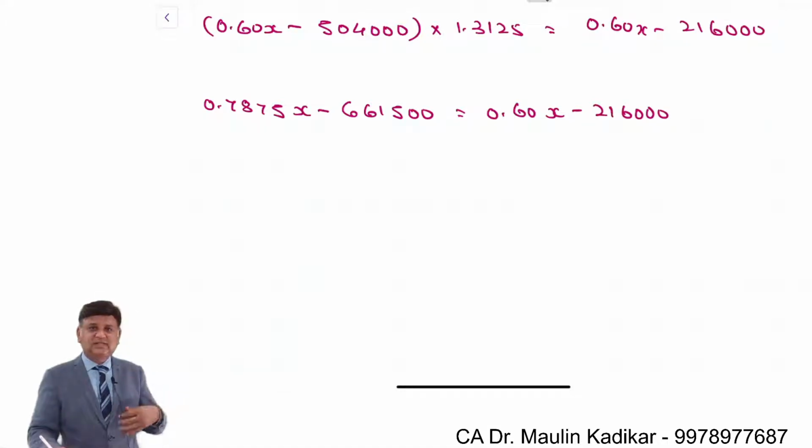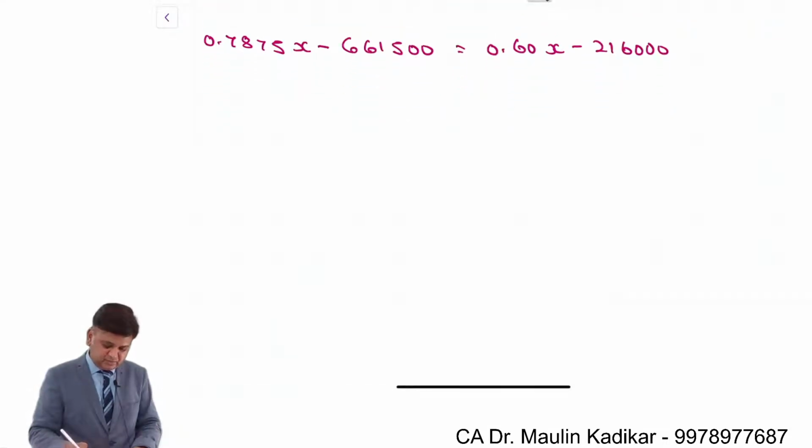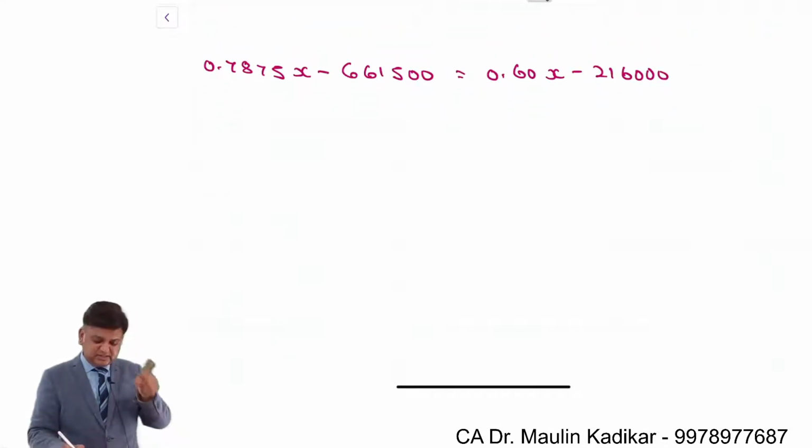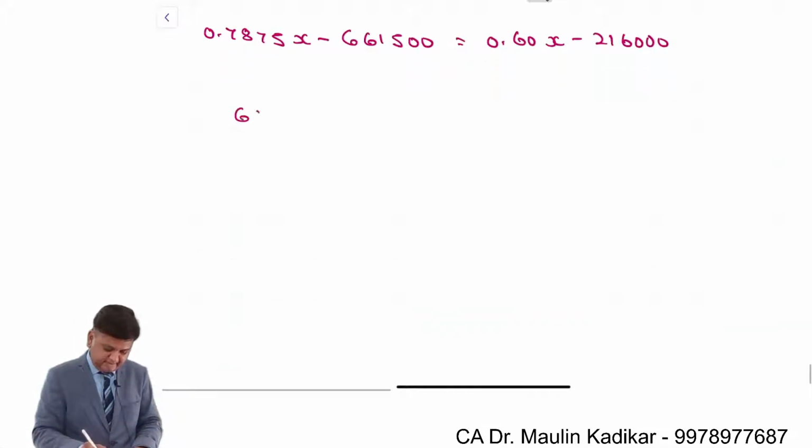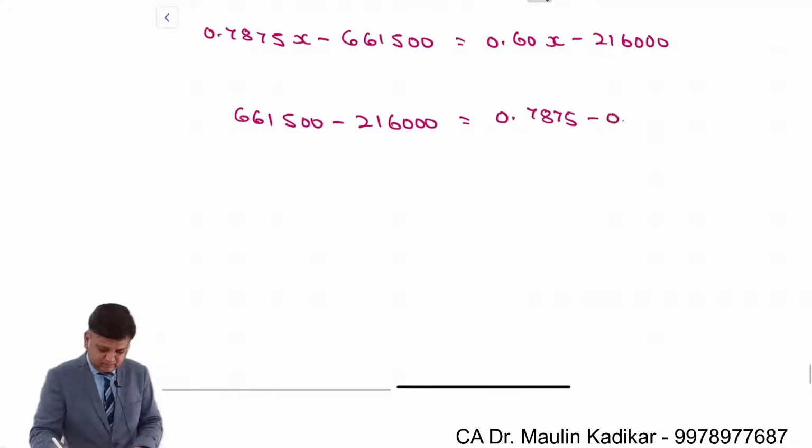So 2,16,000 is transferred over here and it will become positive. 6,61,500 is transferred on the opposite side and it will become positive. And 0.6x, when transferred to this side, will become negative.